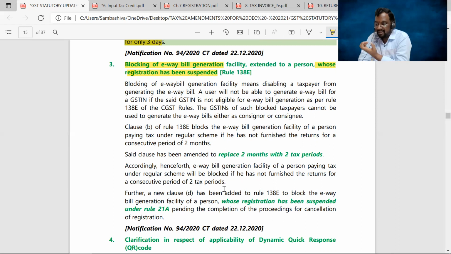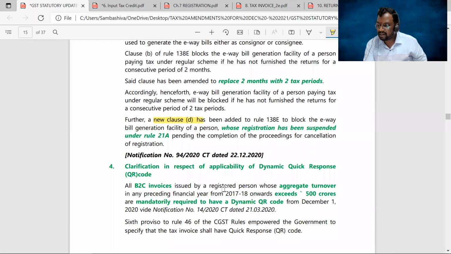You don't have that right while your registration is under suspension. You can see here a new clause has been added to rule number 138E to block the e-way bill generation facility of a person whose registration has been suspended under rule number 21A.